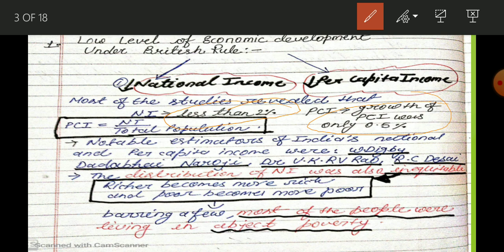So you can understand why we are saying low level of economic development. Which type of economic development did we have under British rule? Low level.